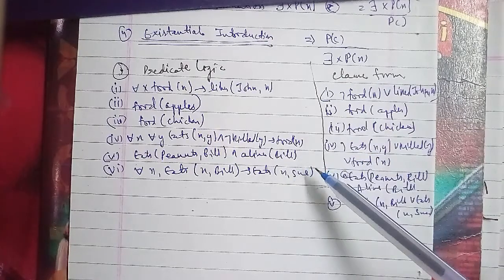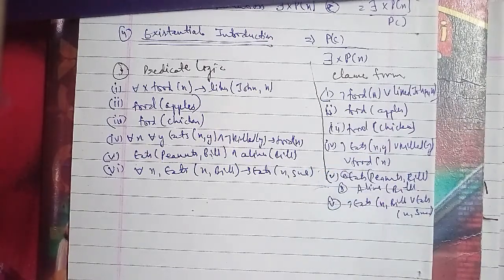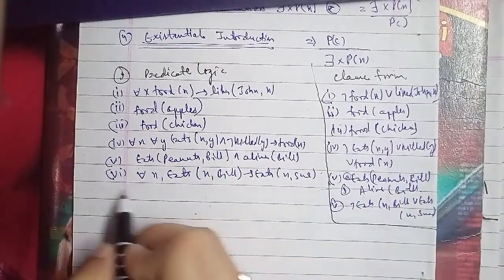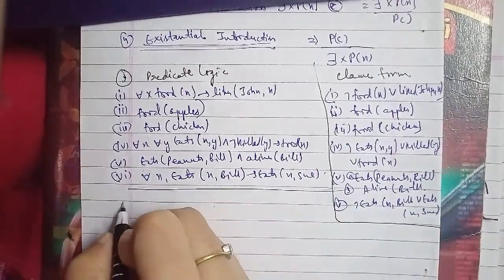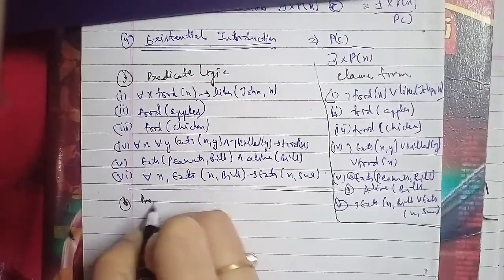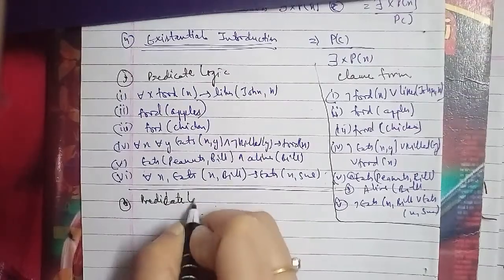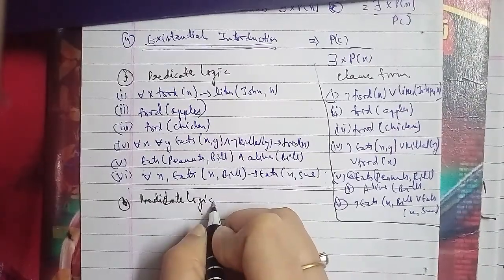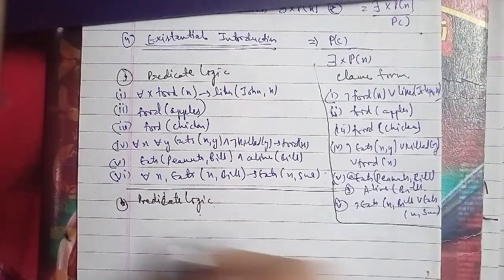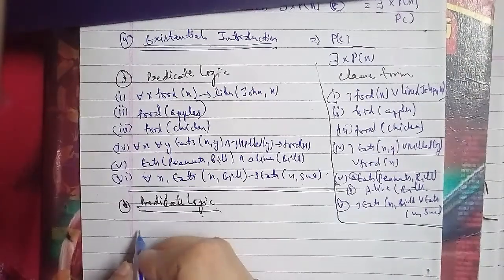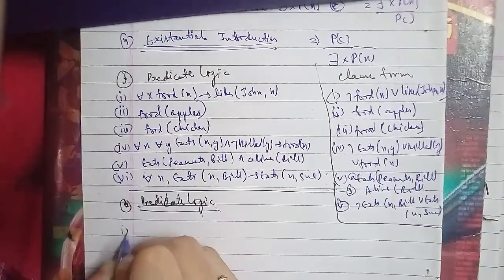So for that we have eats X, Y, that is not killed Y, Y, that is food X. And for the logic one we will also discuss here, the clausal forms, that is the clause form we discussed here. Okay, so in the same case for the third one we have